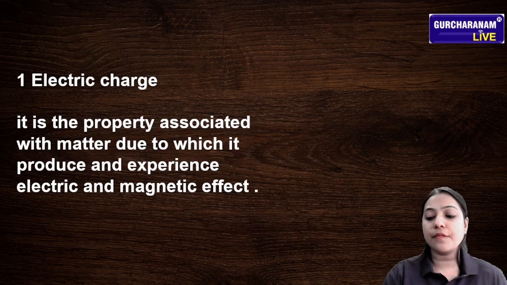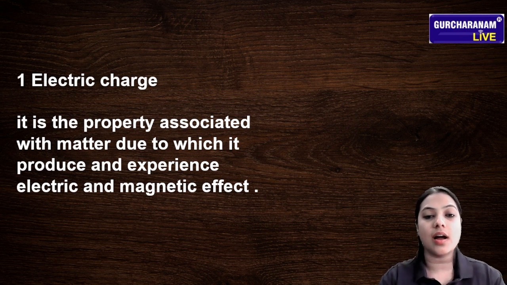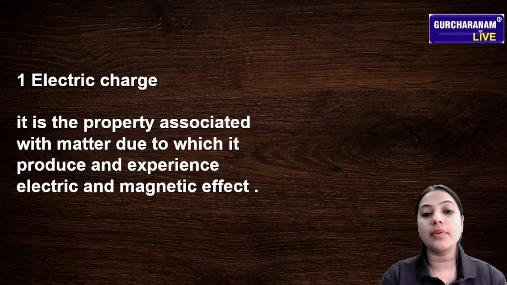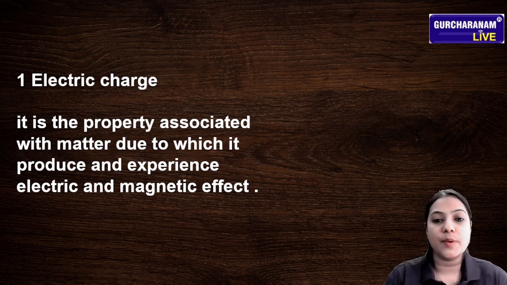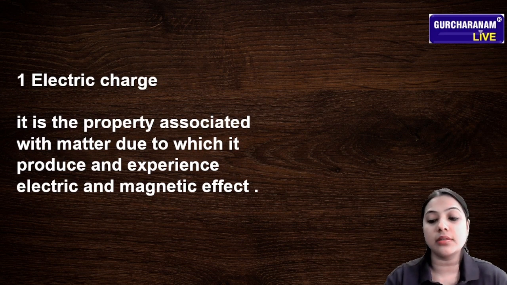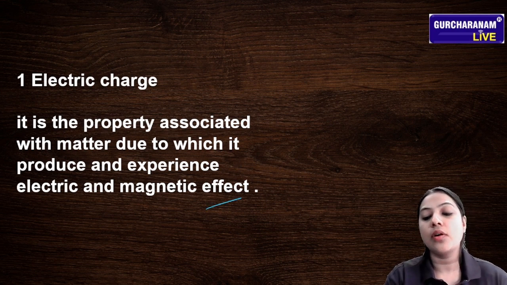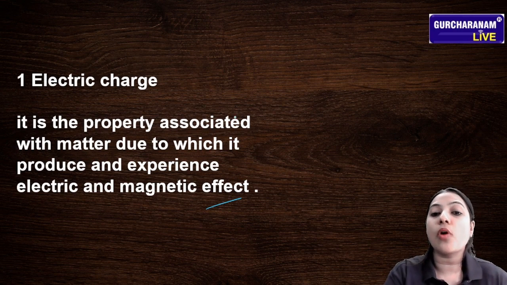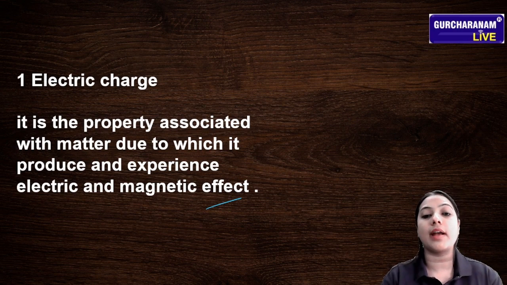After that we come to our main topic, electric charge. In this chapter electrostatics, our first topic is electric charge. So what do you understand by electric charge? Electric charge is a property associated with matter due to which it produces and experiences electric and magnetic field. But not any kind of matter.